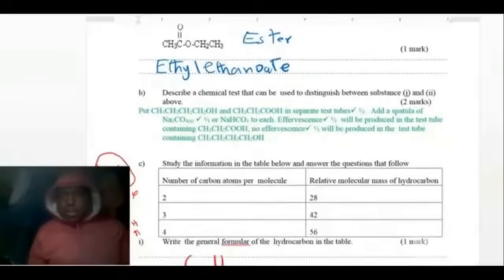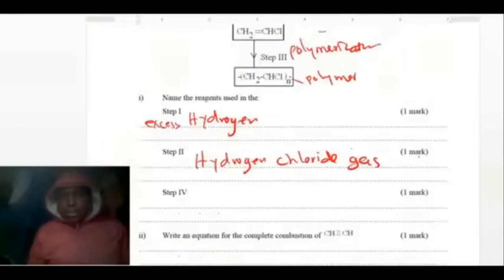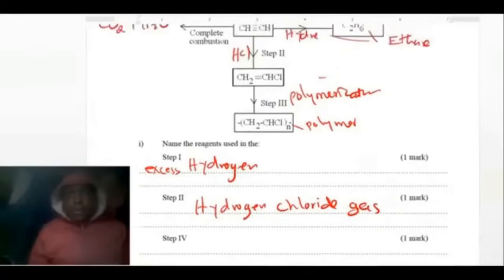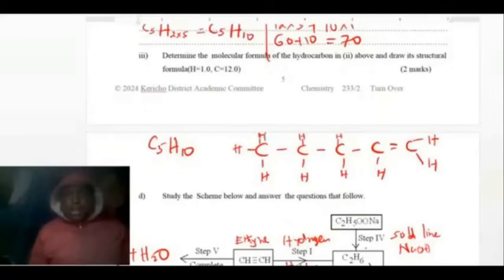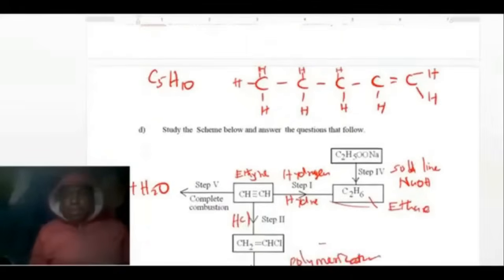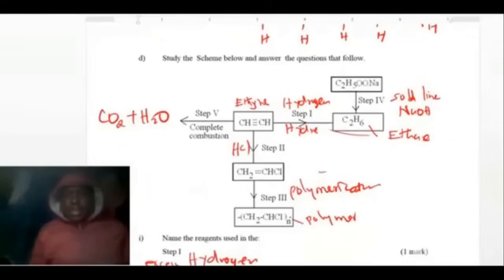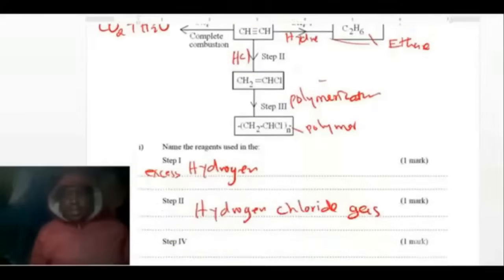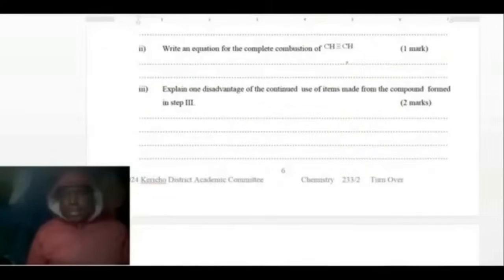What are the conditions for step 1 to occur? What are the conditions for step 2 to occur? Now, I already said that for hydrogenation we need a nickel catalyst and a temperature of 150 to 250. This question has not asked that, but it is important you know. Hydrogenation, step 4. Which one is step 4? Step 4 is the formation of alkanes in the lab, the laboratory preparation of alkanes. We need the soda lime, and that soda lime is sodium hydroxide.